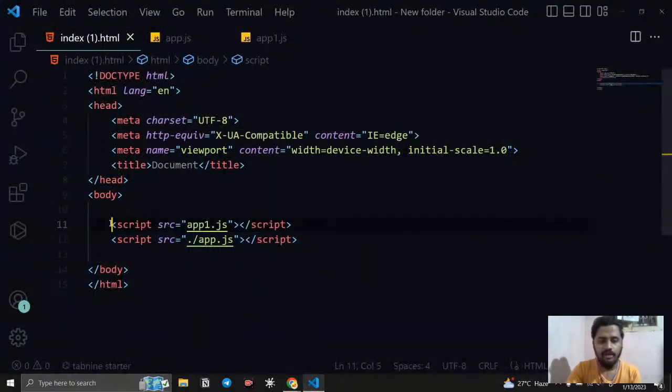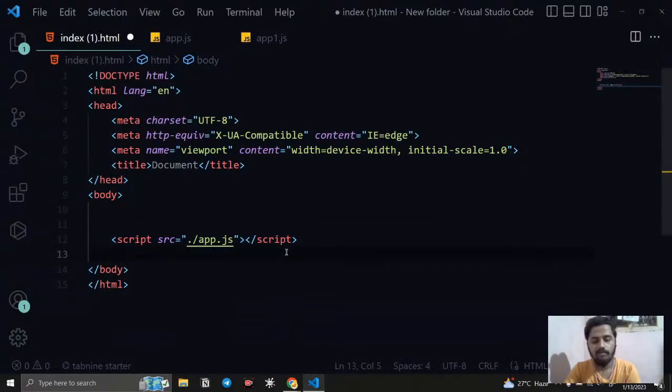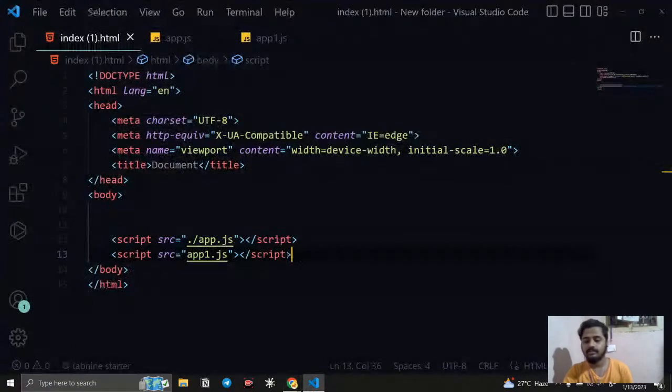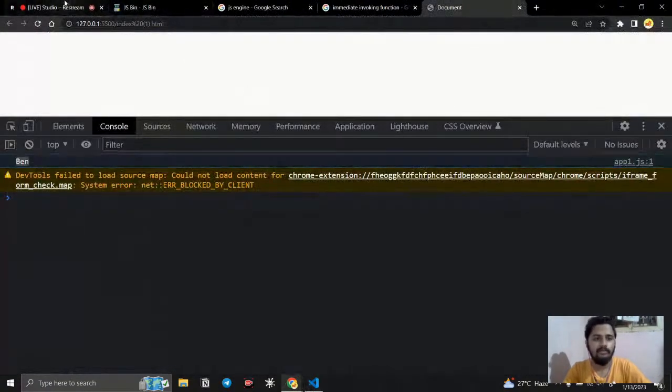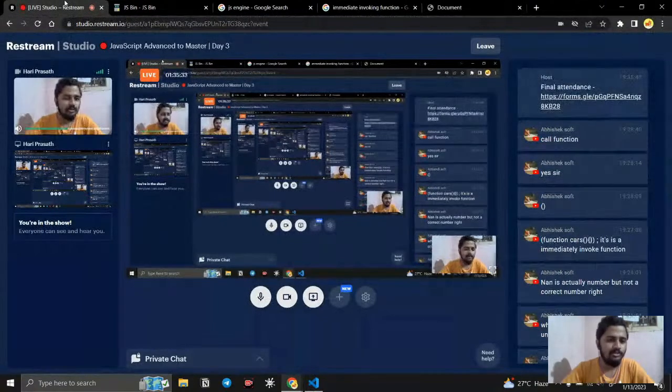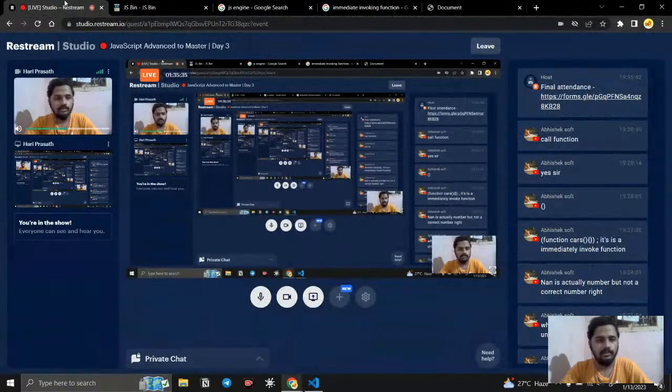But when we are working with multiple JavaScript files, what is going to happen? You can see Ben, right? It is accessible. So it looks like, okay, what is the problem? We are able to access it. So what is the problem? But the thing is not like that.